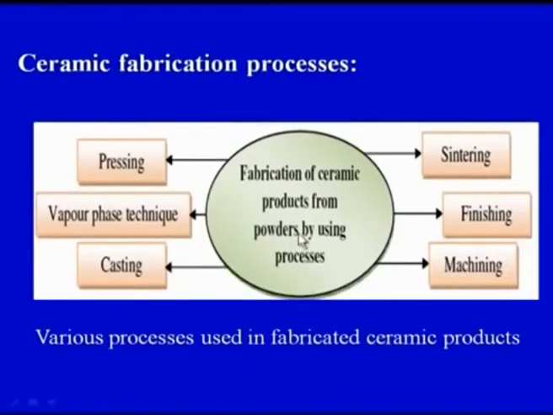Now, these are other details about the ceramic fabrication processes. Towards the center we can see fabrication of ceramic products from the powders by using these processes. Now, what are these processes? Pressing is one technique that we are going to discuss today. Vapor phase techniques are also there. Casting is another process. Sintering, that is heating to a particular temperature. Finishing and machining. So, these are various processes used in fabrication of ceramic products. So, fabricated ceramic products would be made up of any of these processes.